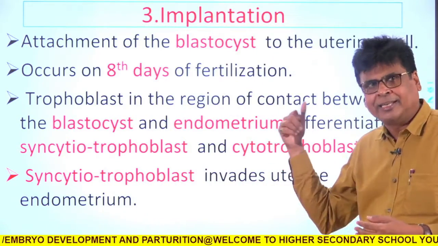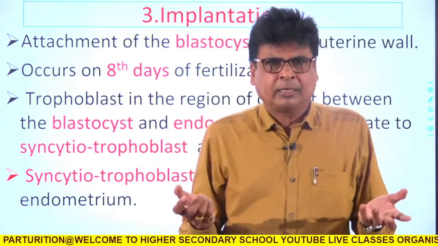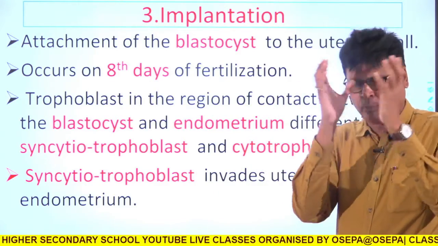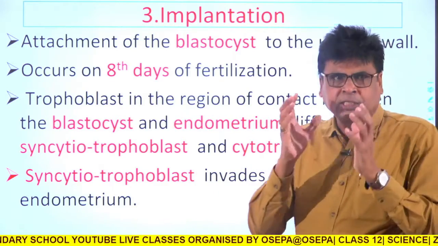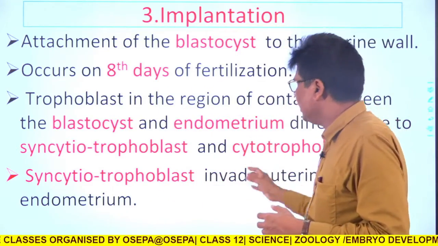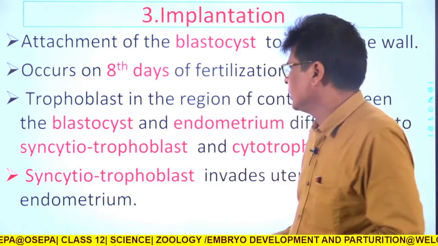Just imagine: within 8 days cleavage occurs and it becomes a large ball-like structure having 64 or more cells, and finally on the 8th day of fertilization the implantation will occur.